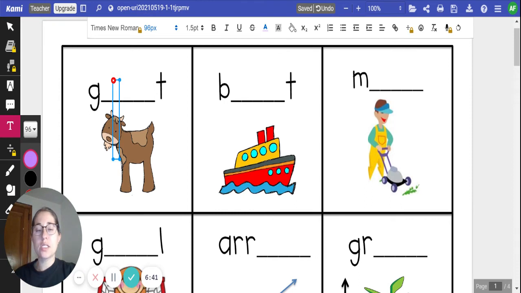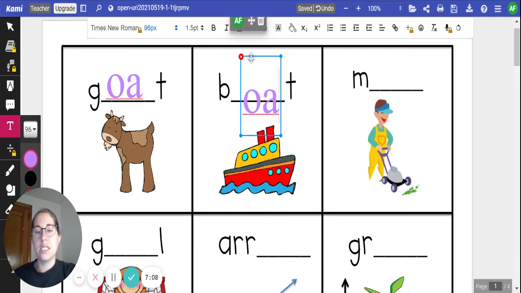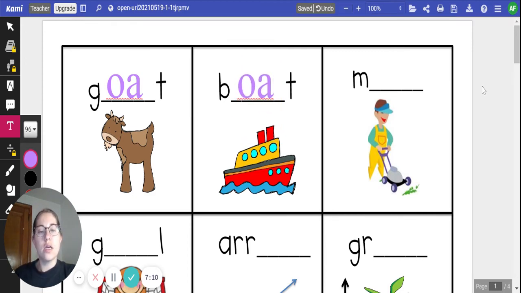All right, next we're going to look at some pictures and spell the words using our long O sounds. First, we see a picture of a what? A goat, right? Goat is spelled G-O-A-T, goat. Our next one, we have a picture of a boat. If you remember from earlier in the video, boat is spelled B-O-A-T, boat.